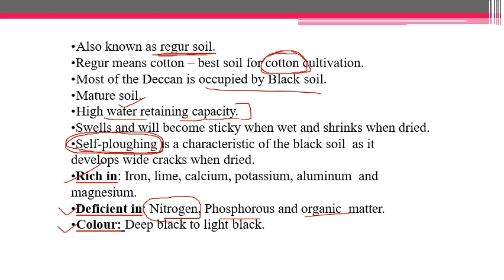Color is deep black to light black. This is how you will find black soil. Since it is developed from igneous rock, that is why we have less amount of organic matter in this kind of soil.